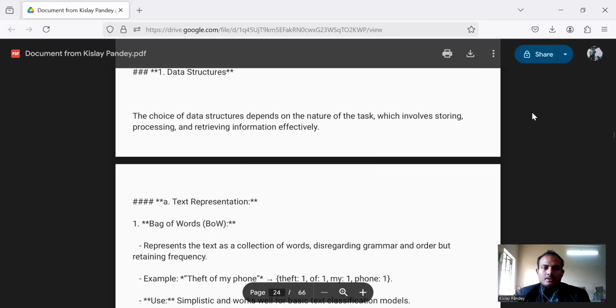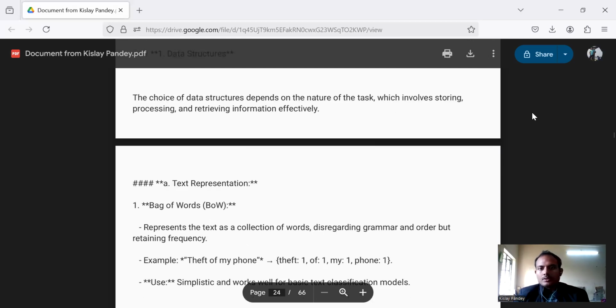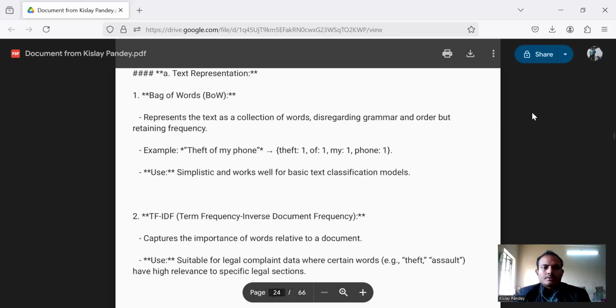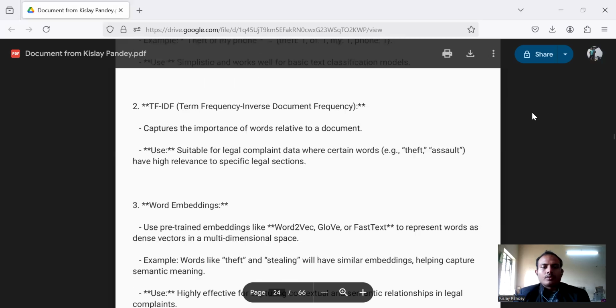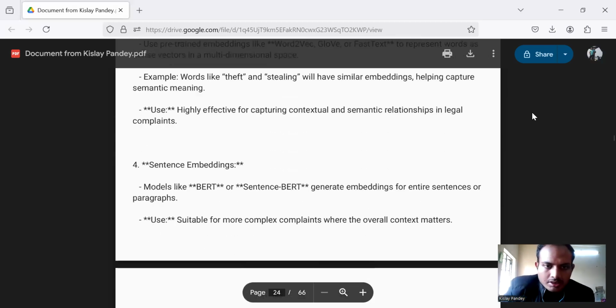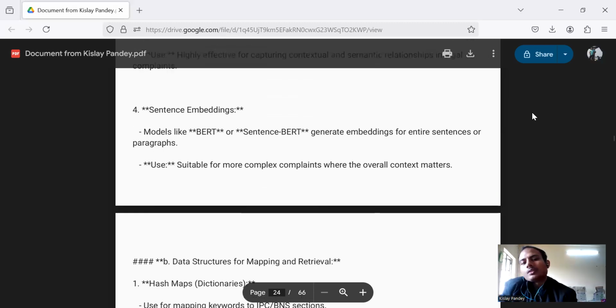The choice of data structures depends on the nature of the task, which involves storing, processing, and retrieving information effectively. For text representation: bag of words, then TF-IDF, then word embeddings, then sentence embeddings. Models like BERT or Sentence-BERT generate embeddings for entire sentences or paragraphs. They are suitable for more complex complaints where the overall context matters.